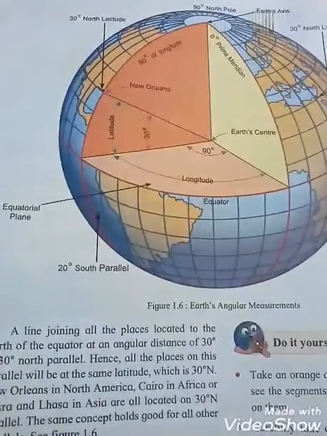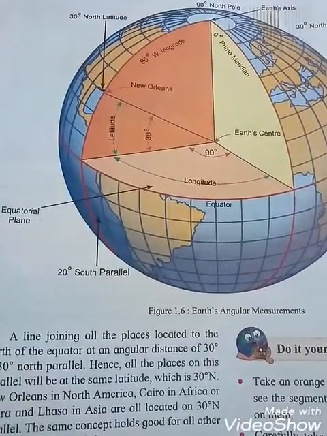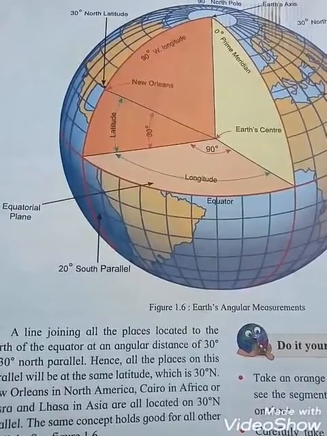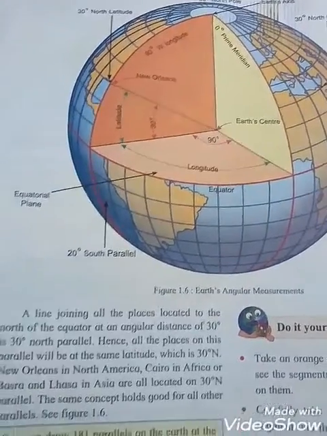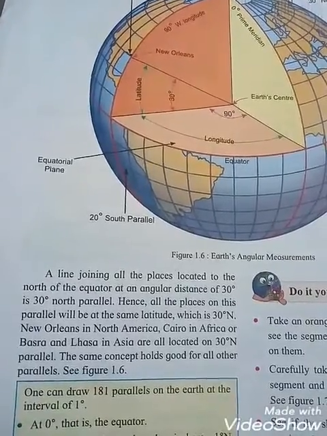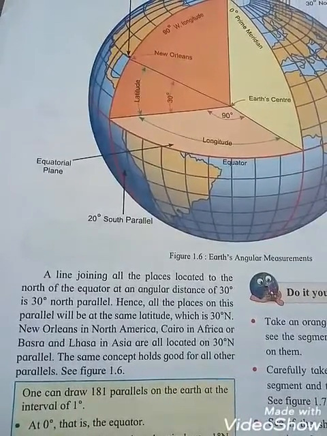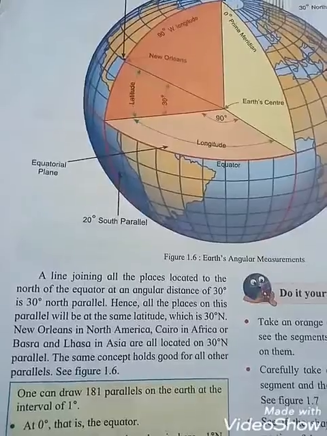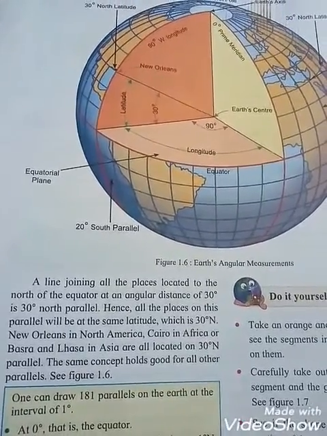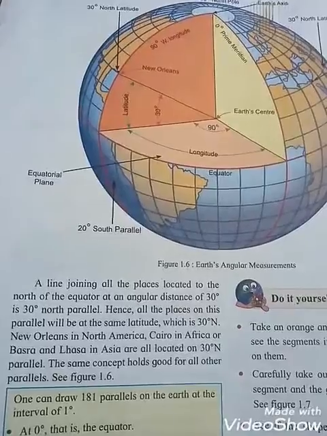Why students? Because we draw the same parallel, that's why every place has the same degree, because all are coming in one latitude. Hence all the places on these parallels will be at the same latitude, which is 30 degree. New Orleans in North America, Cairo in Africa, or Basra and Lhasa in Asia are all located on the 30 degree north parallel.